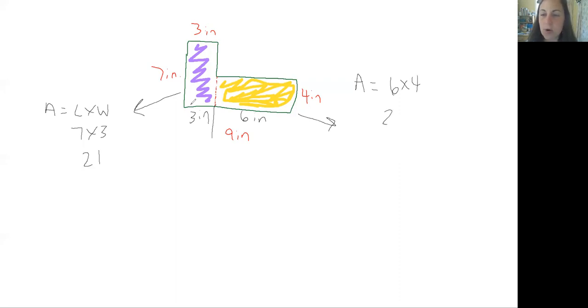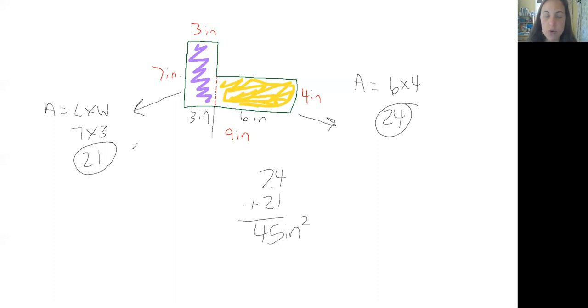And so to find the area of the whole shape, we would add the 21 inches from the first rectangle and the 24 inches from the second rectangle, and 24 plus 21 would be 45 inches squared because it's area. And so this is what we're going to be looking at: breaking down the complex shape that we have, finding the area of the pieces, and then either adding or subtracting those to find the area that they're looking for.